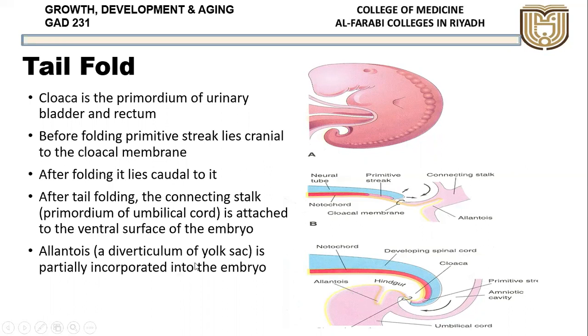Allantois, a diverticulum of the yolk sac, is partially incorporated into the embryo. So this allantois is also a part of the yolk sac. So the whole part is yolk sac here. A part has incorporated into the umbilical cord to form the allantois. The part of the yolk sac which has gone here will form the hindgut and the cloaca, and cloaca is primordium for the bladder as well as the rectum.